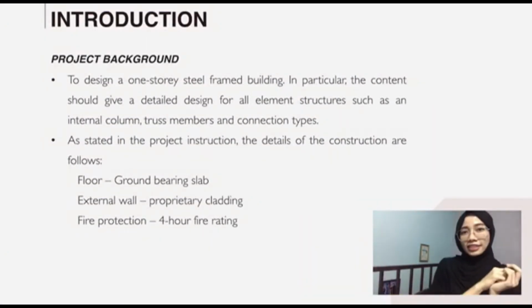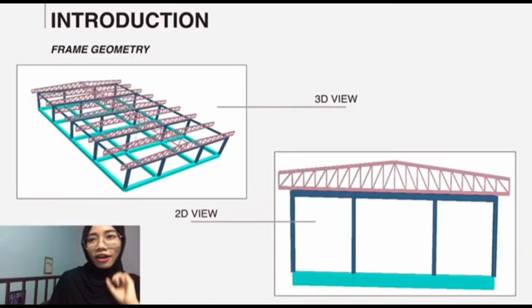So for the introduction and project background, we were required to design a one-story steel frame building. In particular, the content should give a detailed design for all structural elements, such as internal columns, truss members, and also the connection types. As stated in the project instructions, the details of the construction are given. For the floors, we are going to use a ground bearing slab, for the external wall we are going to use proprietary cladding, and the fire protection is a 4-hour fire rating. Okay, next slide.